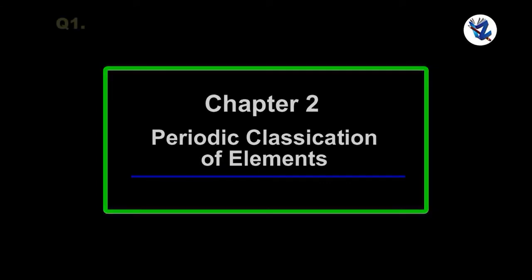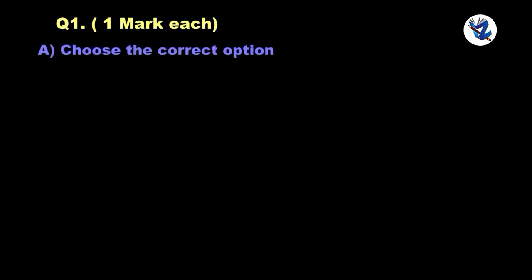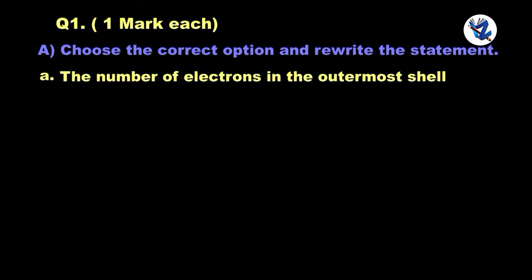Chapter 2. Question 1. 1 mark each. Choose the correct option and rewrite the statement. The number of electrons in the outermost shell of alkali metals is ...